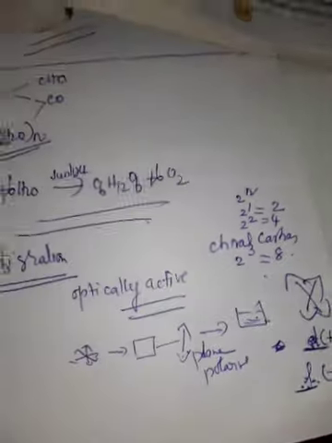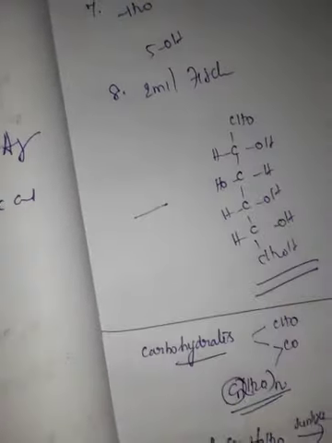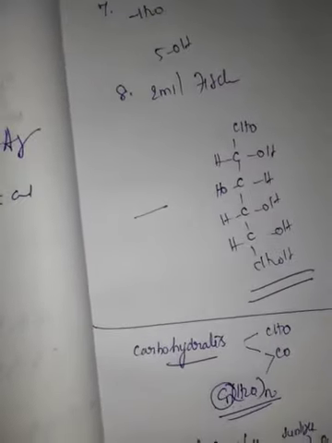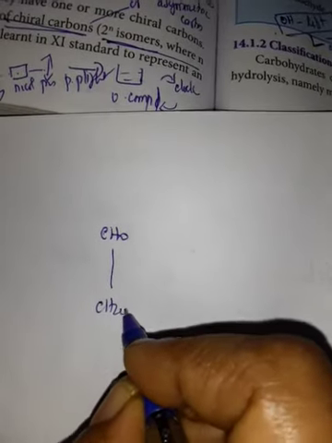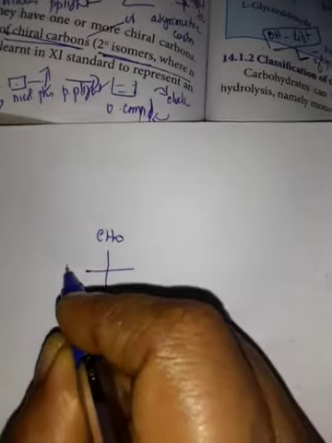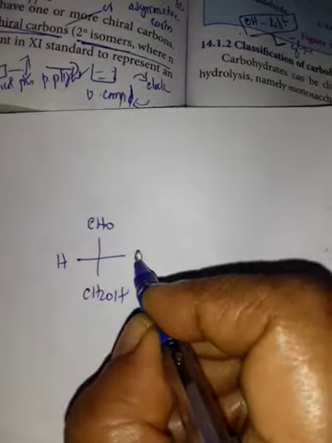Now next, the Fischer projection formula. Fischer devised a projection formula to relate the structure of a carbohydrate. As a standard, glyceraldehyde is taken: CHO, the aldehyde group, an alcoholic group, H, OH.